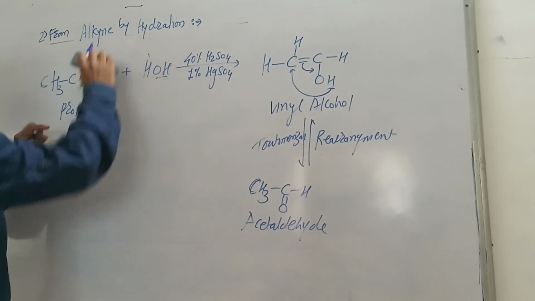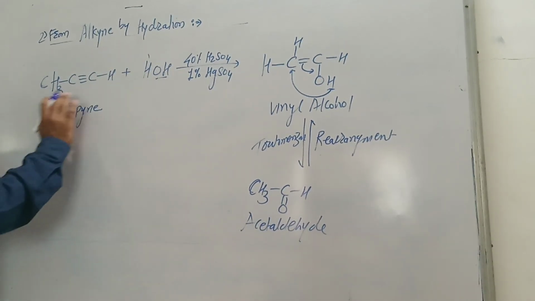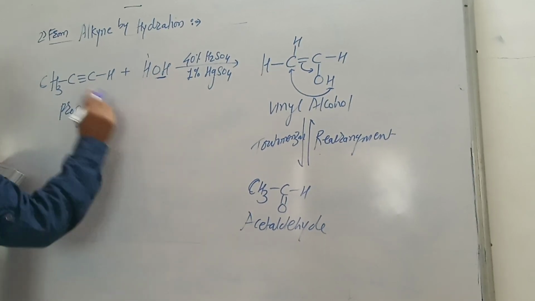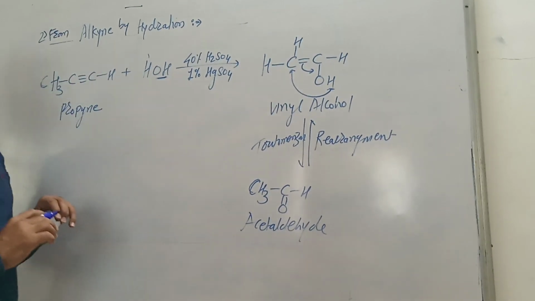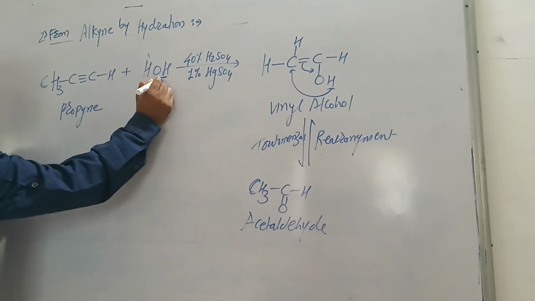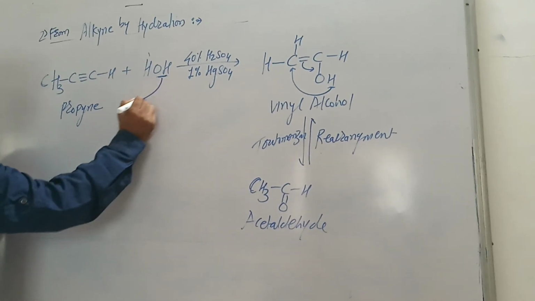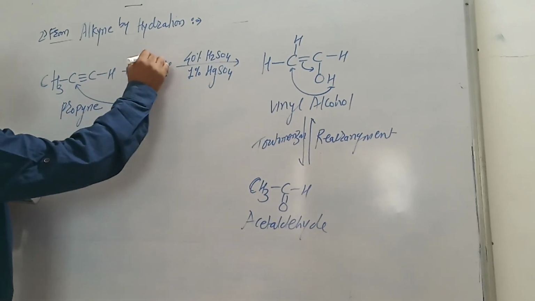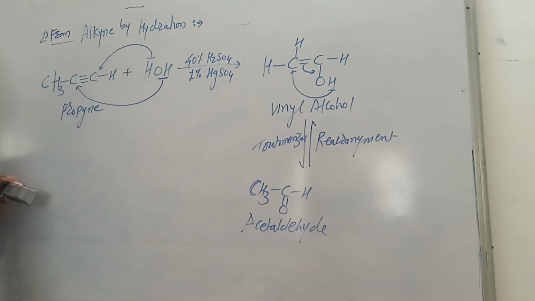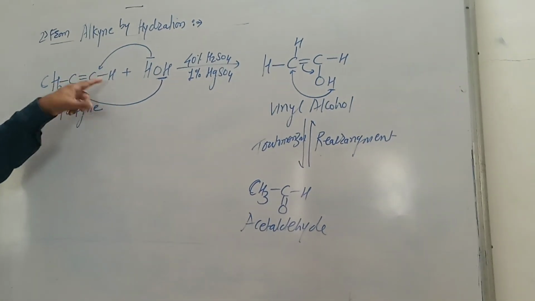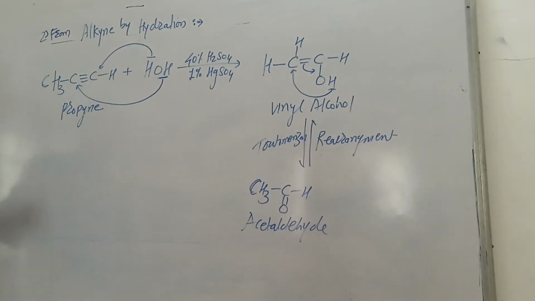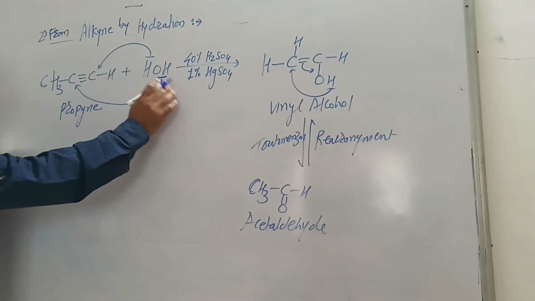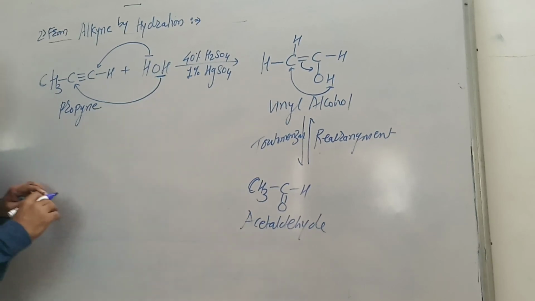Now propyne is an unsymmetrical alkyne. Therefore, the addition takes place according to the Markovnikov rule. This OH negative part is attached to that carbon which contains less number of hydrogen atoms, and hydrogen is attached to that carbon which contains more number of hydrogen atoms. After the addition, there is a formation of